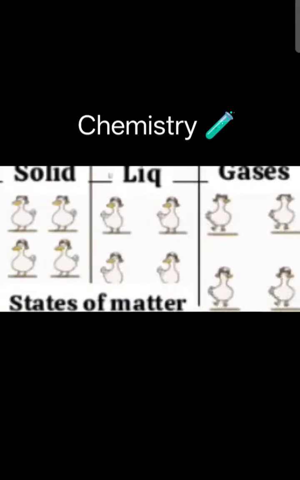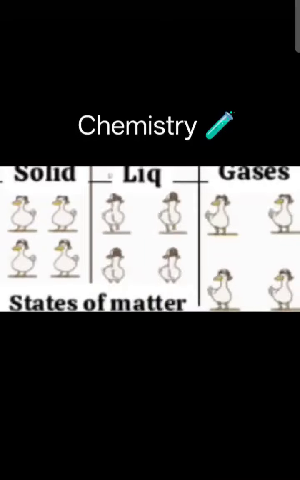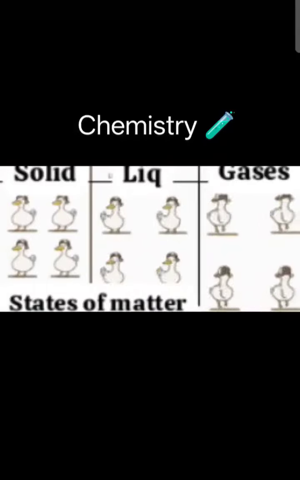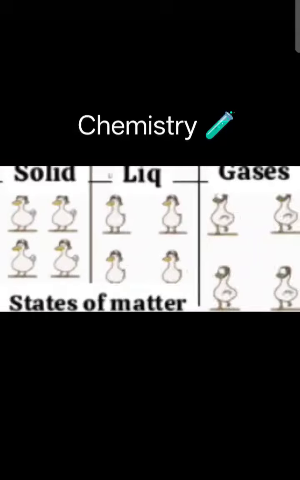In the liquid state, the particles are loosely packed, and in the gaseous state, the intermolecular force is too weak. That is, the particle arrangement is such that rapid motion is there. It is too loosely packed. There is no fixed volume and no fixed shape.